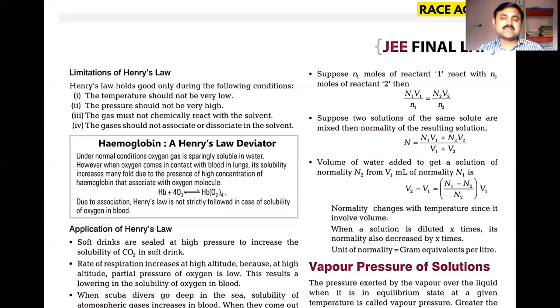This Henry's law cannot be easily understood in this case, as it undergoes association or dissociation. Hemoglobin and oxygen combine, oxyhemoglobin will be formed, and this association cannot be easily explained by Henry's law. So Henry's law is not strictly followed in the case of solubility of oxygen in blood. Means pressure conditions, concentration conditions and all are observed here.